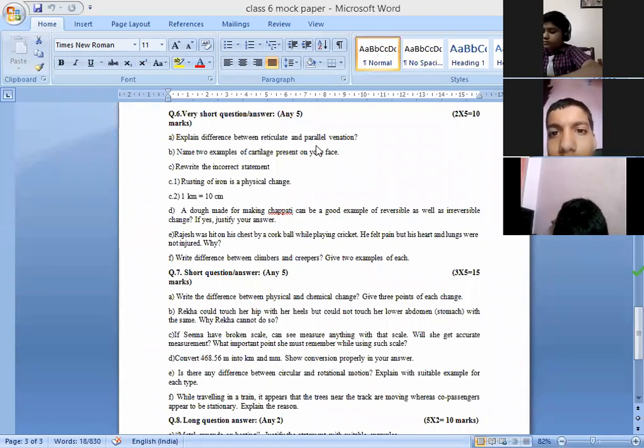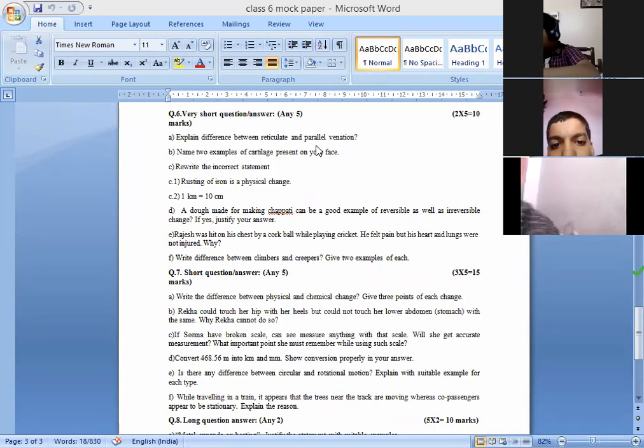What happens in parallel venation? The veins are parallel to each other. And in reticulate venation, the veins are like a network structure. They are spread through the leaf. So what happens in parallel? The veins are parallel to each other.